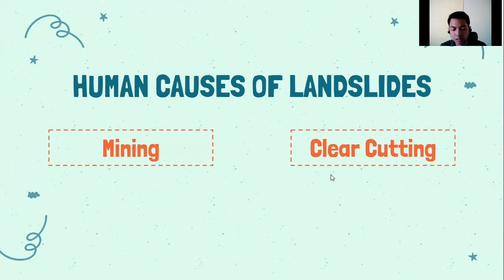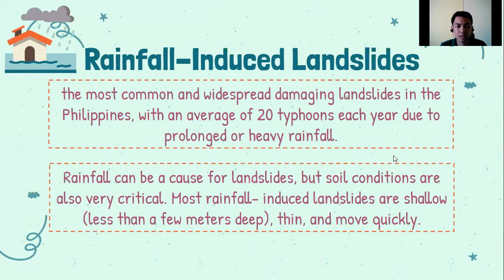So clear cutting, a technique of timber harvesting that eliminates the old trees from the area. So pag tinanggal natin yung mga old trees dun sa area, ano mangyayari? Mawawala yung mga roots, yung vegetation. So, yun yung clear cutting. Ginawang subdivision or pinutol lang talaga yung mga puno doon sa mga hills. So, yan, pwedeng mag-cause ng landslide.